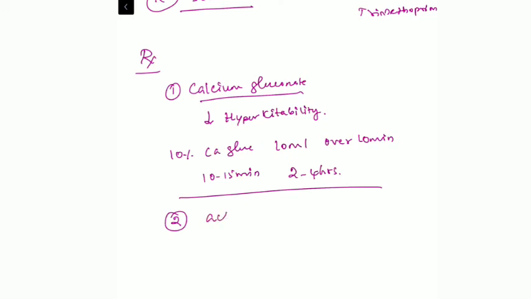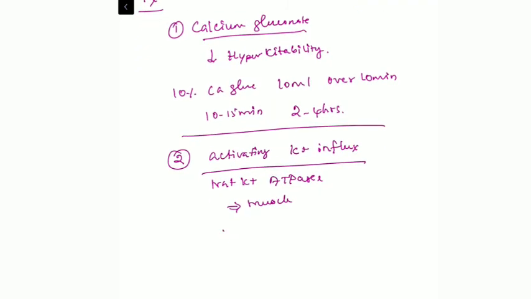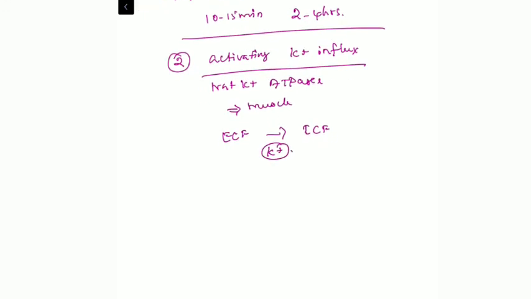And the next mechanism is activating potassium influx. So we need to activate the sodium potassium ATPase channel present in the muscles to shift the extracellular potassium to the intracellular compartment. This has to be achieved immediately. We already know that insulin and beta 2 agonists are the common physiological mechanisms behind the activation of sodium potassium ATPase.